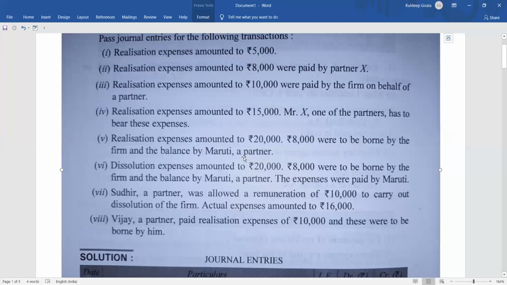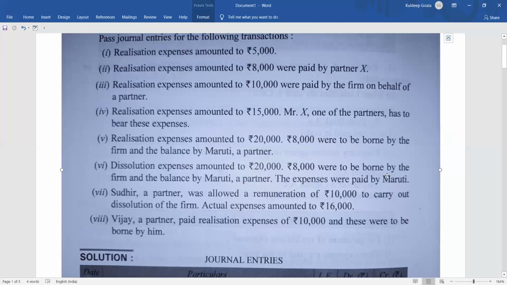As I have already told you earlier also, now if the farm was supposed to bear and the partner is paying it, then that amount of money the farm will have to pay to the partner. Suppose 8,000 rupees was to be borne by the farm here, right? Now Maruti has paid it, so this 8,000 the farm will pay to whom? Maruti.